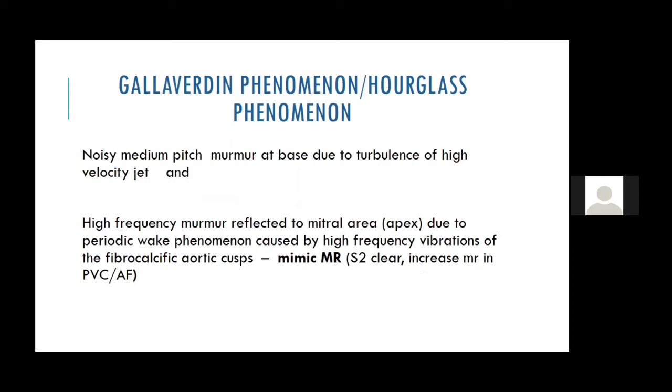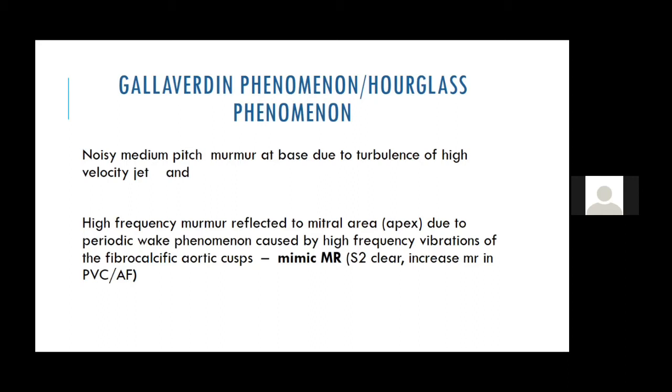In the same sclerotic aortic valve murmur, because of the eddy currents, the high frequency sounds go to the apex, and the most frequent differential diagnosis is mitral regurgitation. People will ask whether it is MR or a sclerotic aortic valve, because it mimics a pan-systolic murmur.